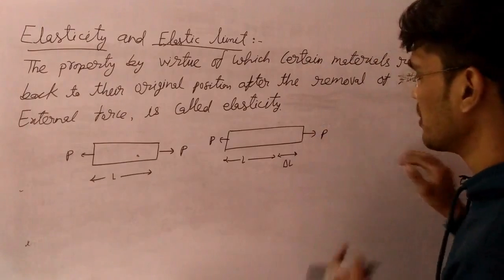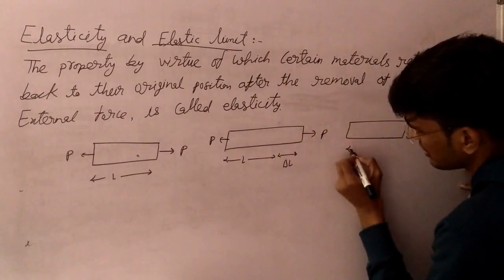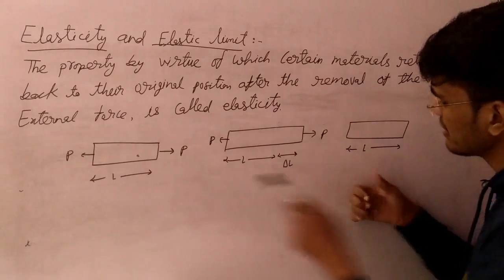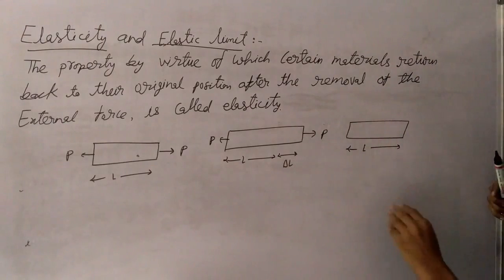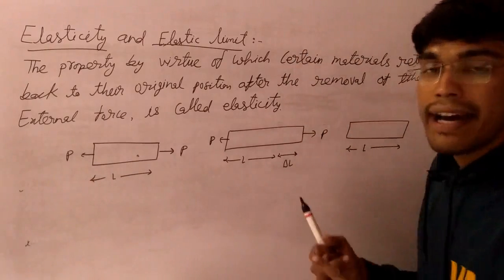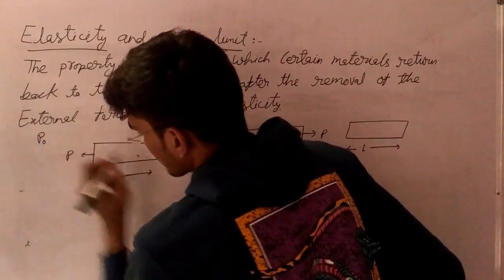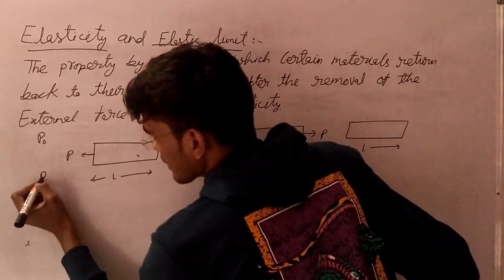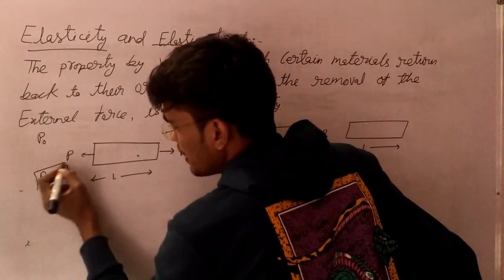The moment you remove this load, it will come back to its initial position. Initial length was L and final length is also L. But this holds good only when you apply the load up to a limiting value. Suppose this limiting value is P naught. It holds good if the applied load P is less than the limiting value P naught.